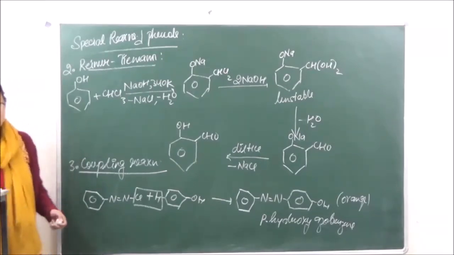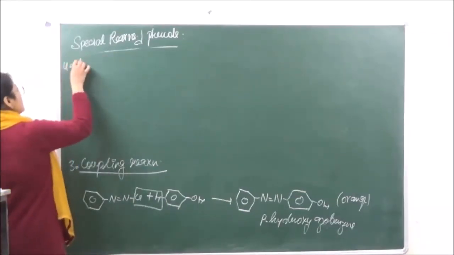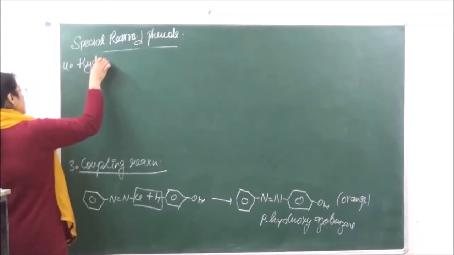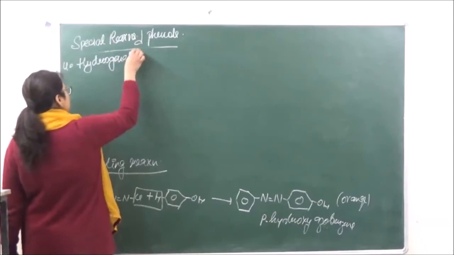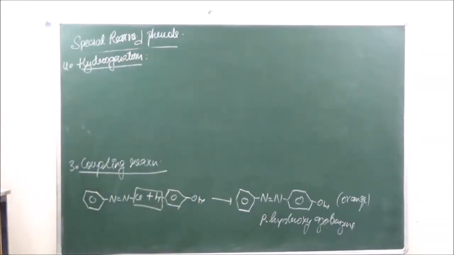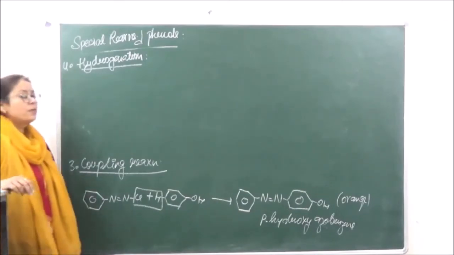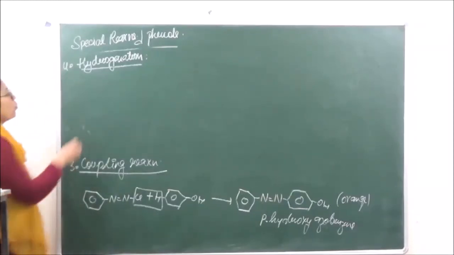Then the next reaction is the hydrogenation reaction, the fourth reaction. We are going to do catalytic hydrogenation over here, which means that we will use a catalyst to add hydrogen to the phenol.